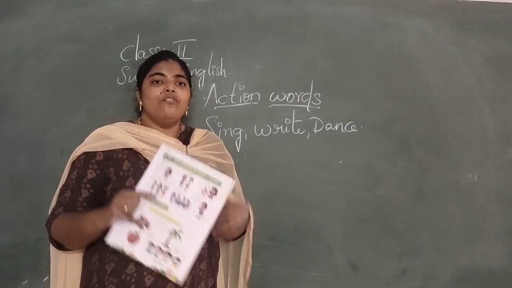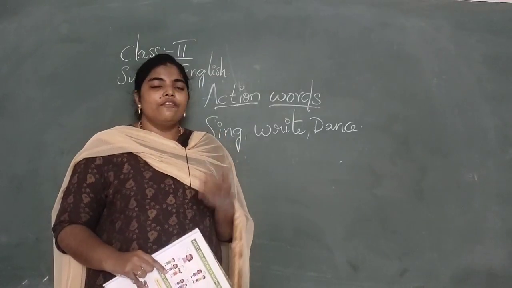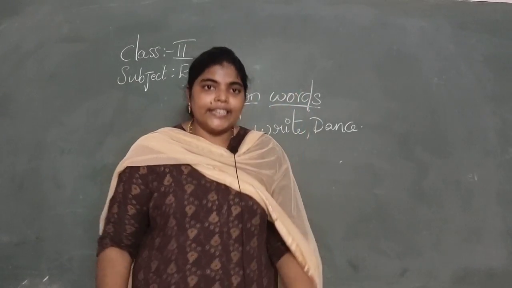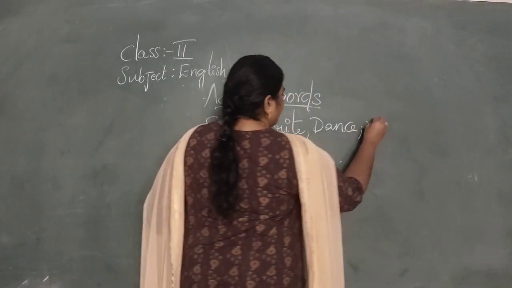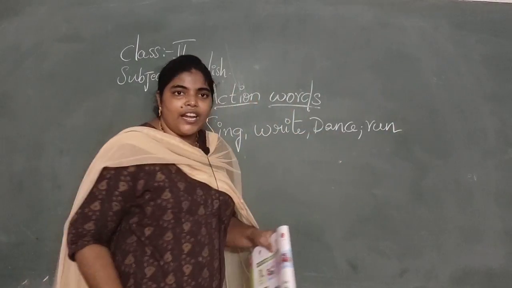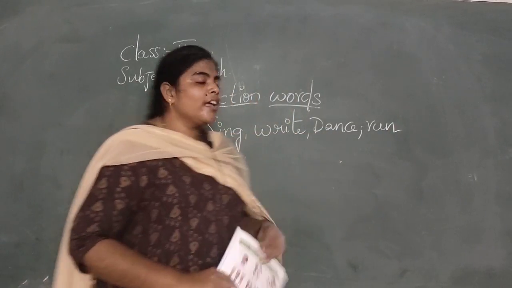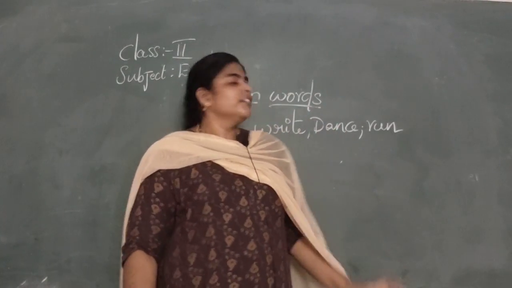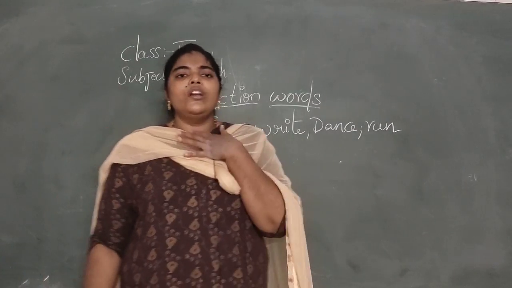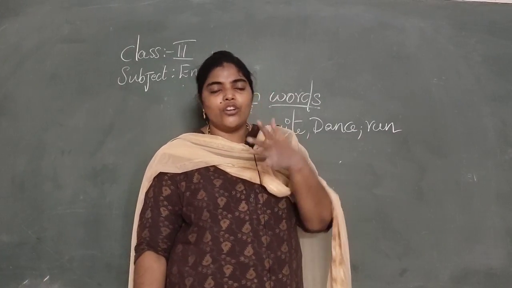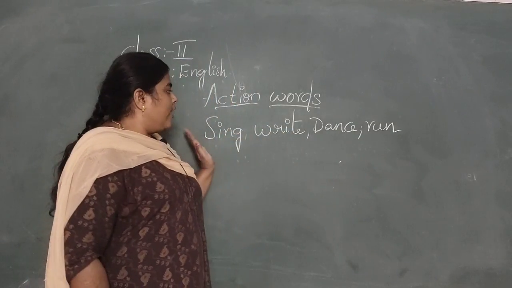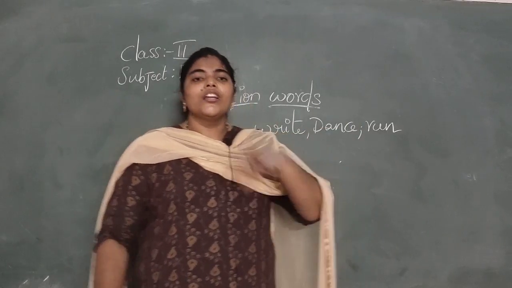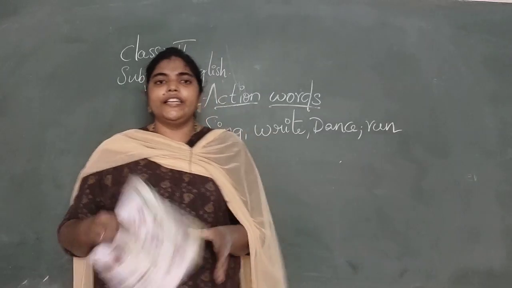Action words means which we do physically. Physically means with our hands, with our legs. We will run. Run is also an action word. So with legs we are running, with our hand we are writing. For dance we have to use our whole body. For singing we only use our voice. So like this, action words are those done physically with our body parts like hands, legs, the whole body.